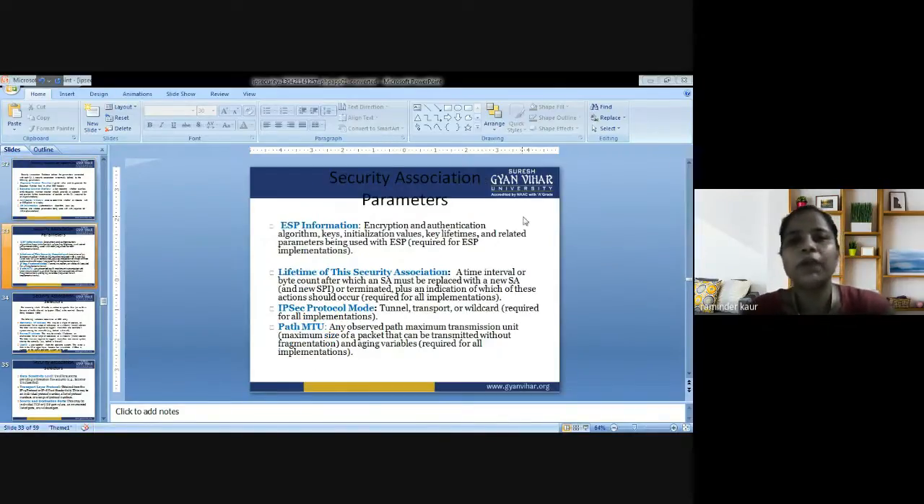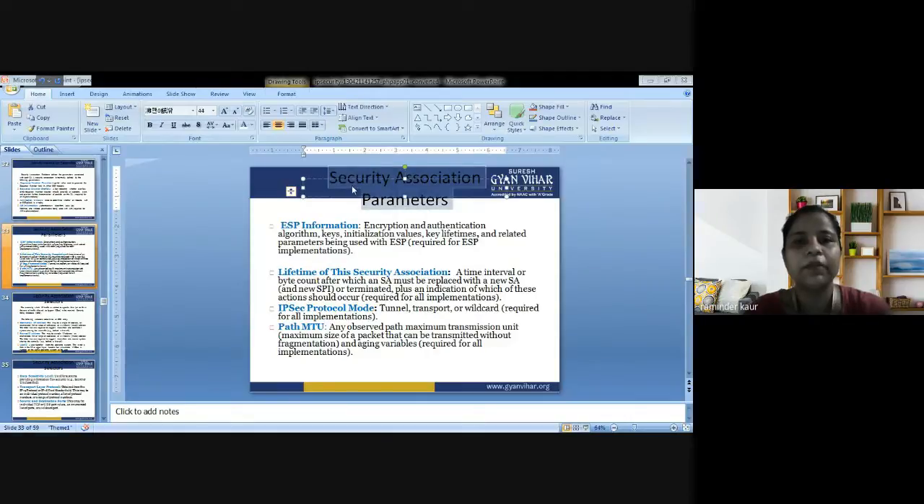So next, have a look at the security association parameters. What are those? You can have a look at the same.